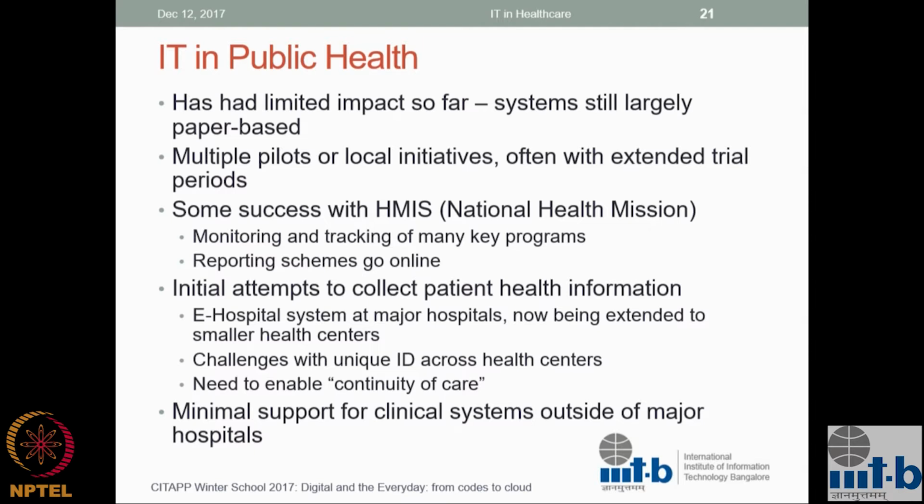So the use cases in public health are even more challenging than what we might have thought in terms of continuity of care. A classic example that's used to test out any solution that comes up is migrant workers. By definition, they are mobile, they're moving around, they can move anywhere. So while the government has a very good program for maternal care, the mother and child programs and all that, it still breaks down somewhat across state and other boundaries. So this unique ID is an attempt to fix that, but it's still not fully there.